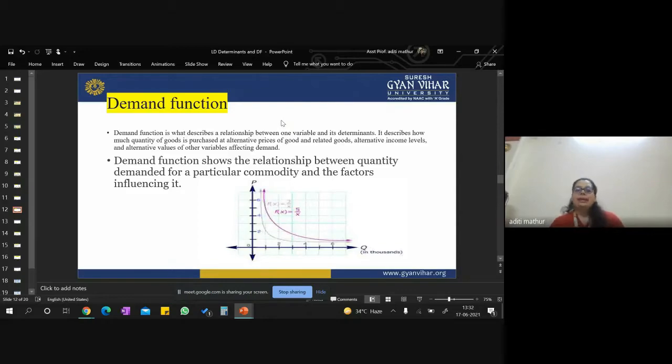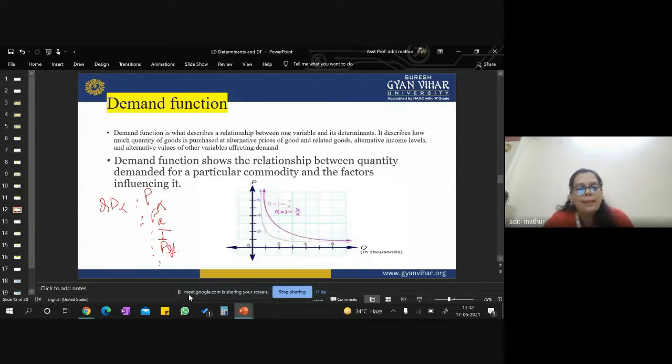So it can be anything. But one thing is very common and stable, that is the quantity demanded of your product. So it is going to be quantity demanded of your product in relation to the price of your product, or the price of the related good, or the income of the customer, or the taste and preferences of the customer for your product.